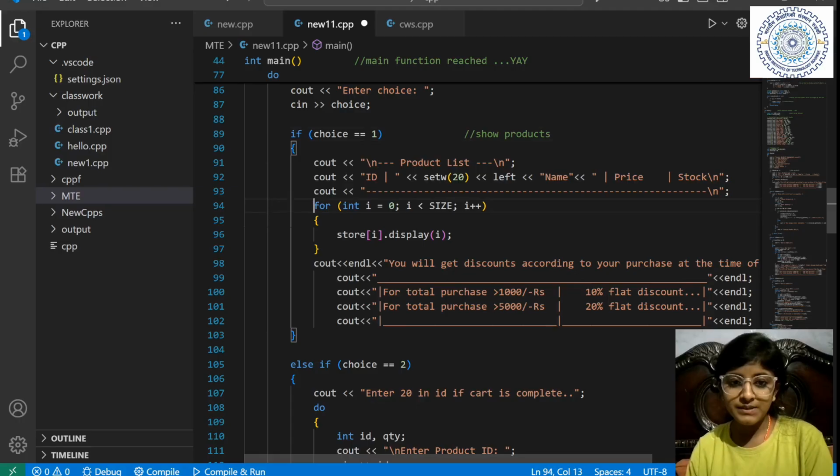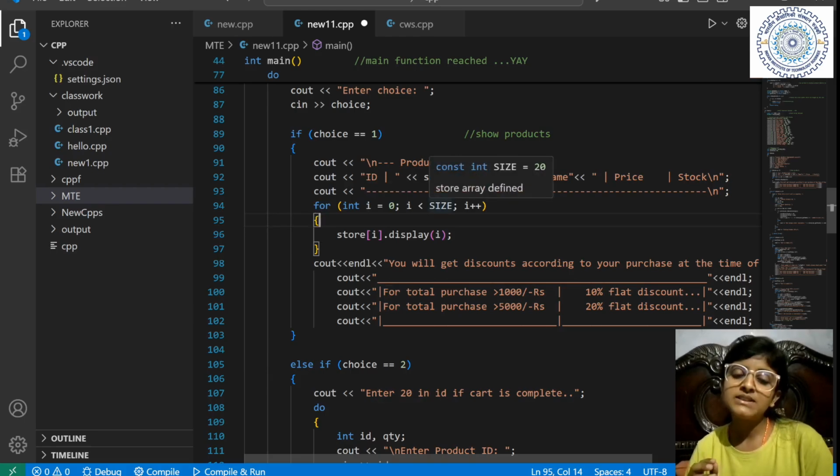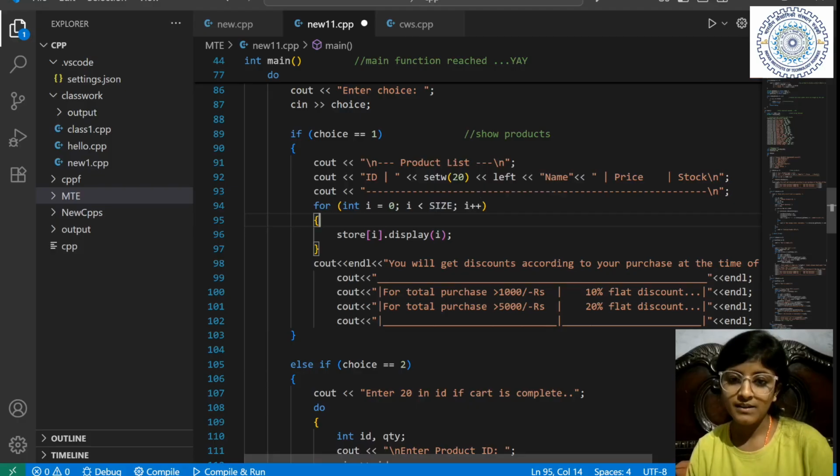See, I have started a loop with i equal to 0. While i is less than size, size is 20, so it will run from 0 to 19. From 0, store 0, display 0. Store 1, display 1.